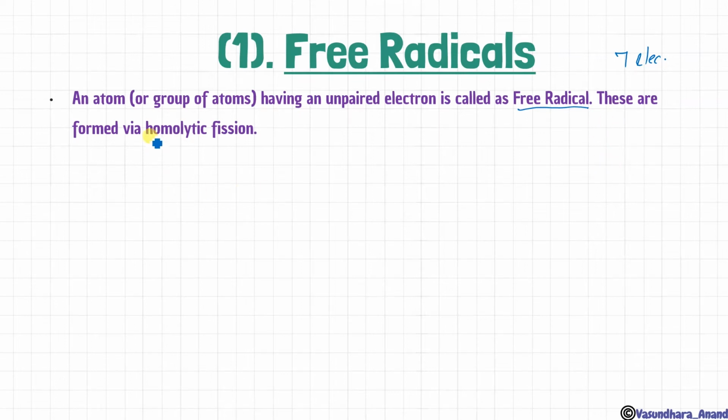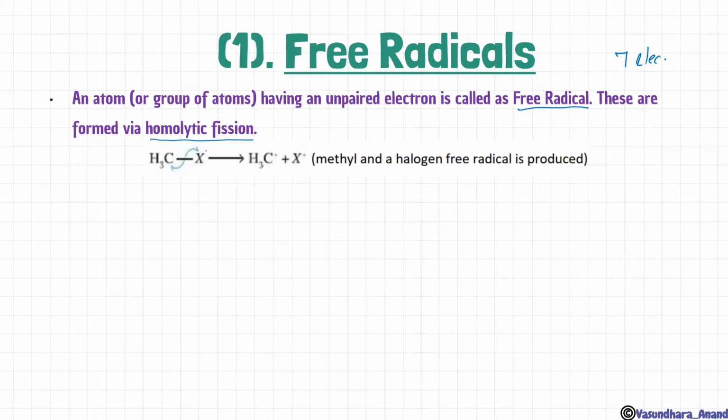As an example, let me write the Lewis dot structure of CH3-X like this. These two electrons make a bond over here, these two make a bond over here, and these two make a bond over here. Suppose in this case there is homolytic fission, that means the bonding electrons are divided equally between carbon and X. So this is CH3 with one free electron over here, and X, or H, whatever it is, will have the free radical over here.